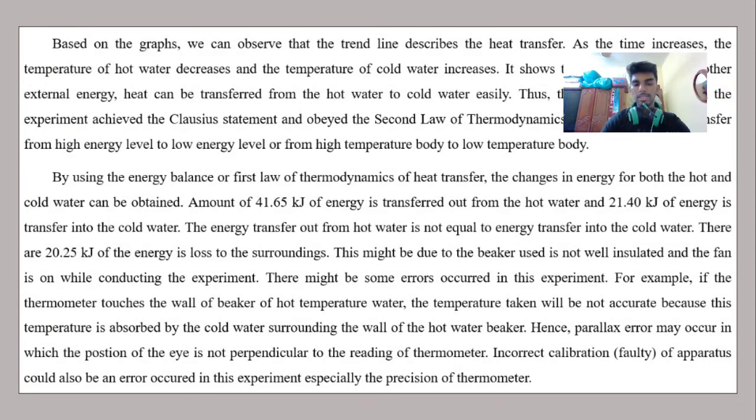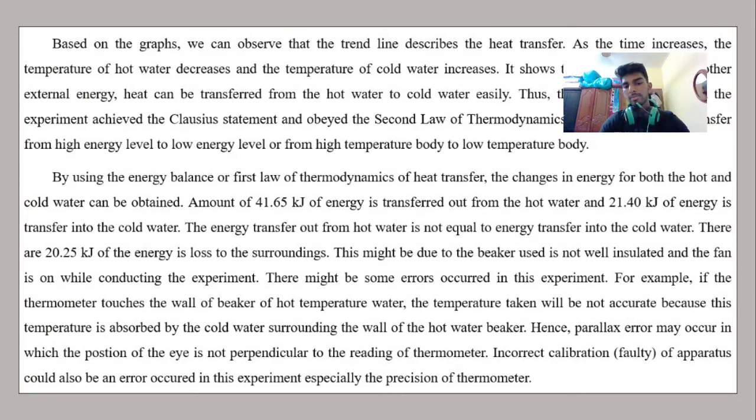Therefore there is a remaining 20.25 kilojoules of energy which is lost to the surroundings. This might be due to the beaker not being well insulated, so heat can be lost to the surroundings, and it also can be due to environmental reasons, such as the experimental room in which the fan is on.